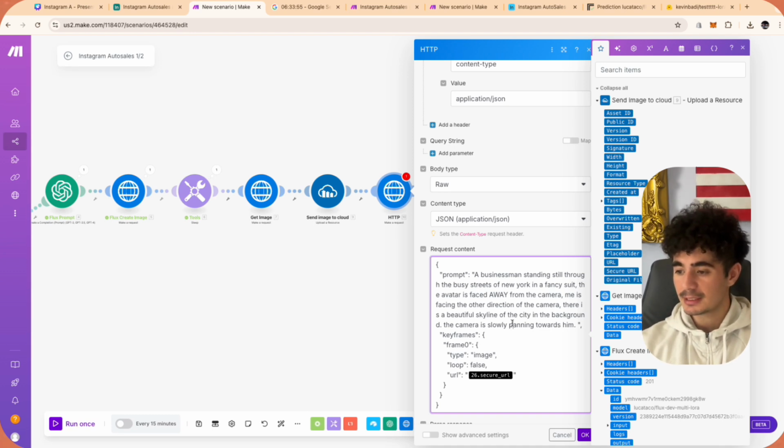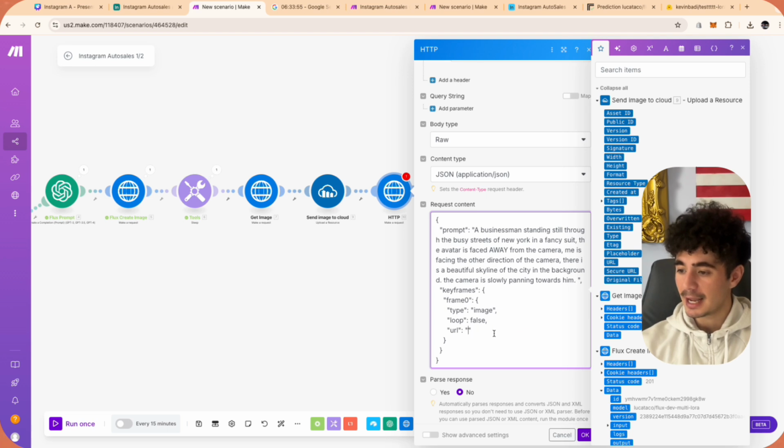And basically what this is, it's going to grab our image that we had. So that image, that New York City businessman on the phone image, and we're going to pass it as this URL. And that's going to be right here as a secure URL. So we're going to pass that in. And then, based off of the image that I already know, guys, and this is a tutorial, I just manually put in the prompt.